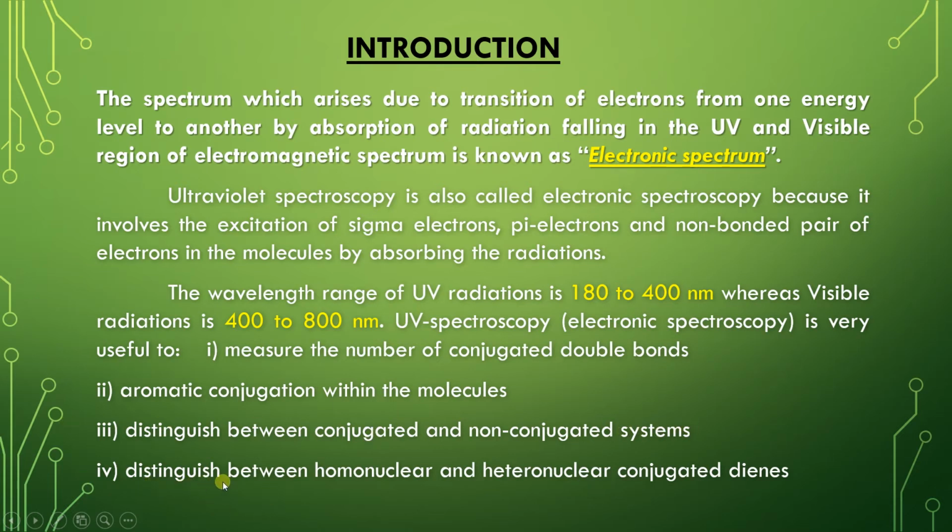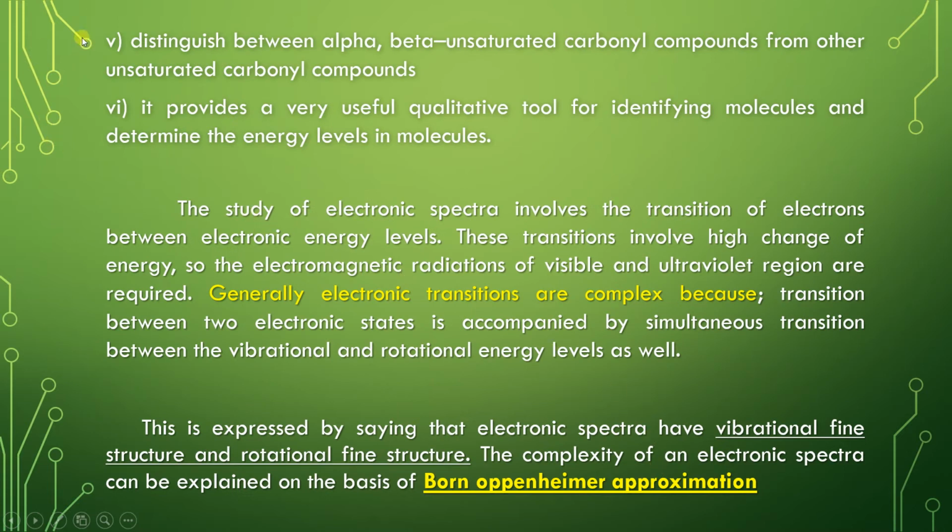It is useful to distinguish between homonuclear and heteronuclear conjugated dienes, and to distinguish alpha beta unsaturated carbonyl compounds from other unsaturated carbonyl compounds. It is also a very useful qualitative tool for identifying molecules and determining the energy levels in molecules.